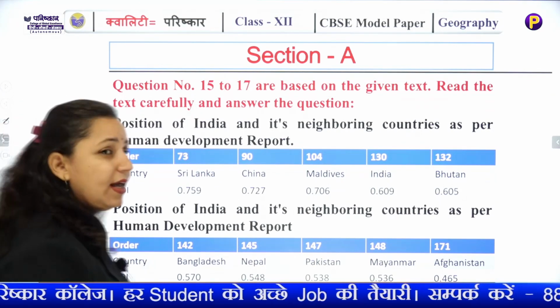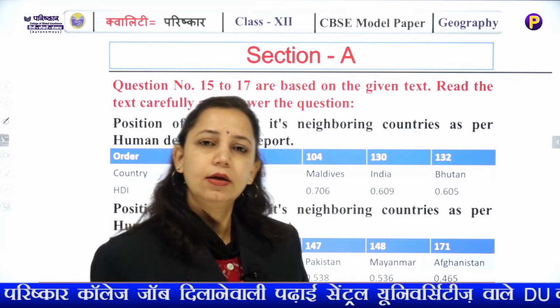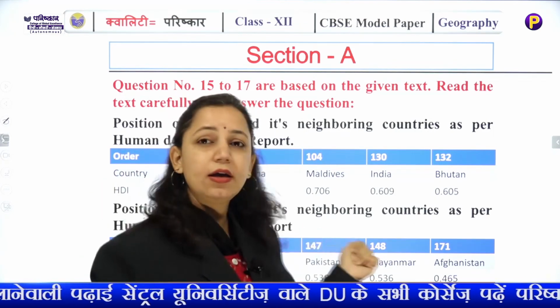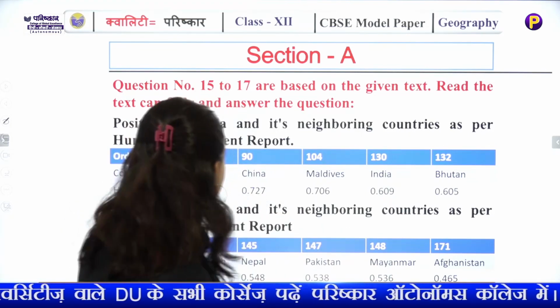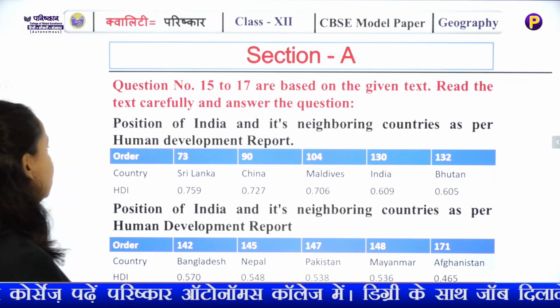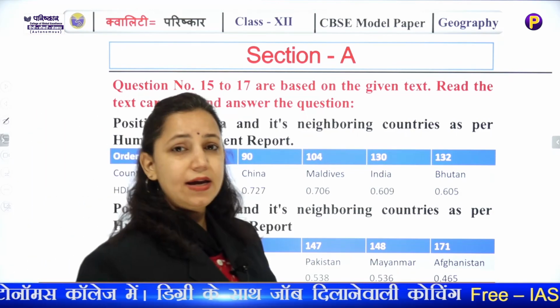Looking at the chart itself, you have to read that chart correctly, and based on this chart, MCQs will be given. So it's quite easy, but the only thing that works here is your presence of mind and how well you read the chart. Position of India and its neighbouring countries as per Human Development Report. Now this is a Human Development Report of India and its neighbouring countries.